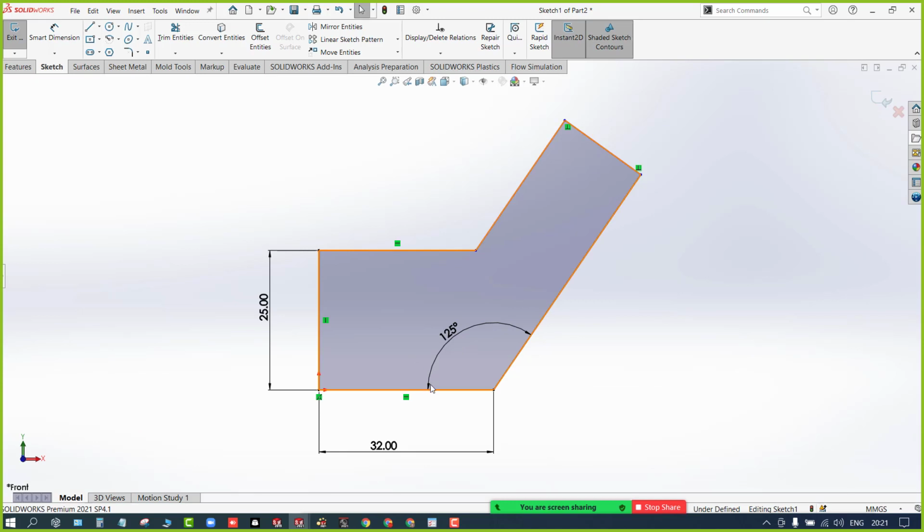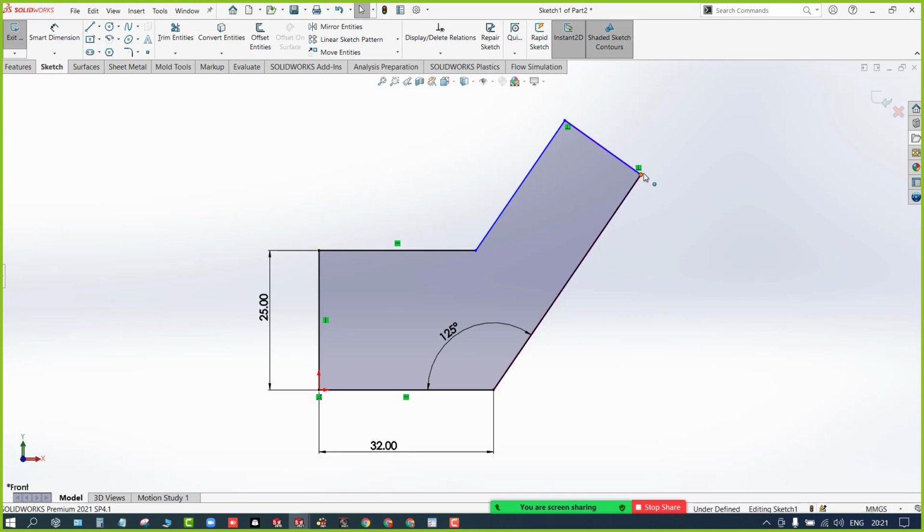What is fully defined? The sketch should be fully constrained, it should not have any freedom. It should be fully defined, meaning it should not have any way to move.